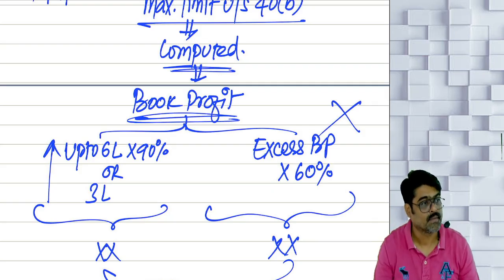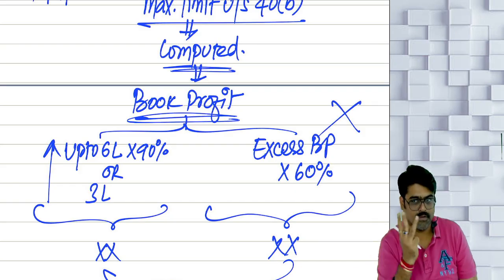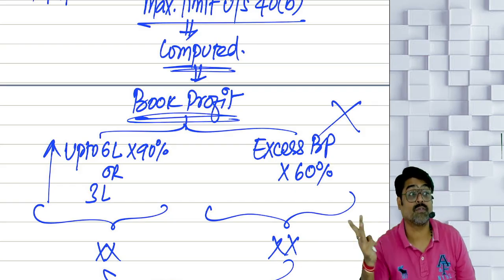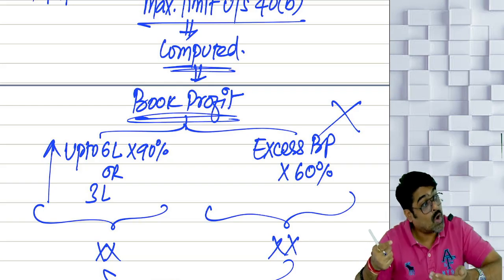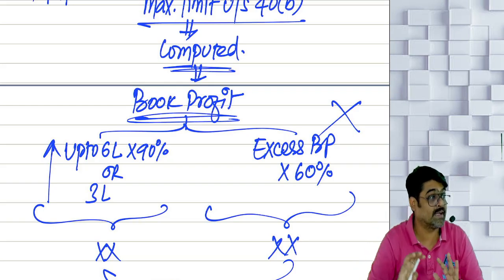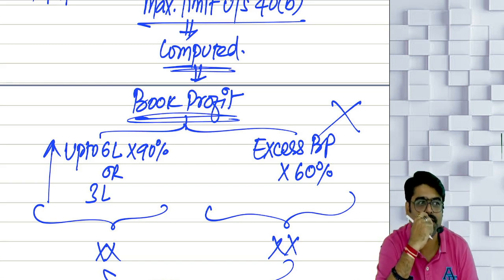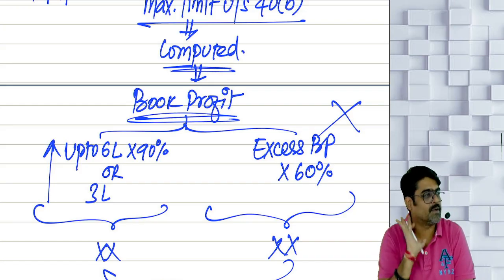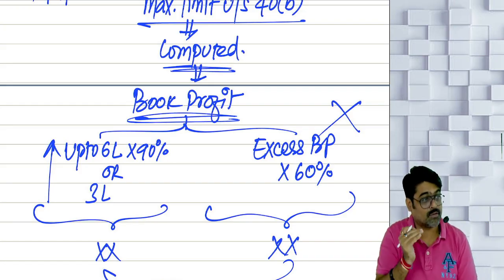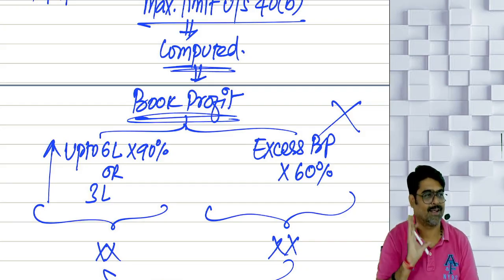What if your book profit is only 3 lakhs? 90% of 3 lakhs, 2 lakhs 70 or 3 lakhs, whichever is higher. What if your book profit is 1 lakh? 90% of 1 lakh, 90,000 or 3 lakh, whichever is higher, 3 lakhs.